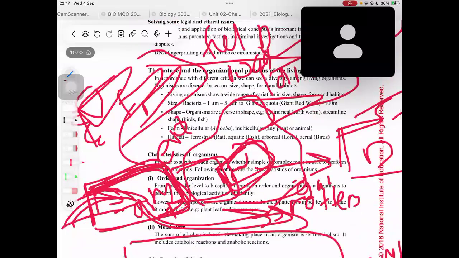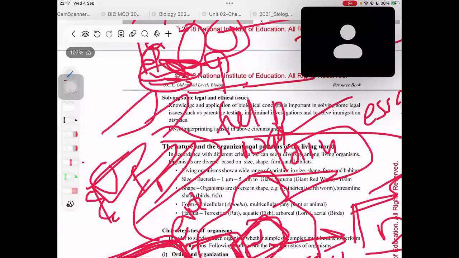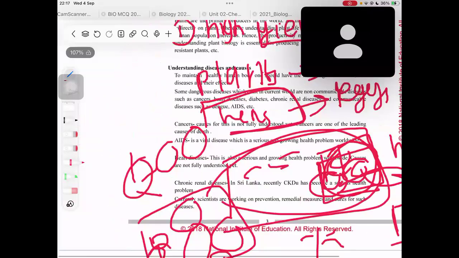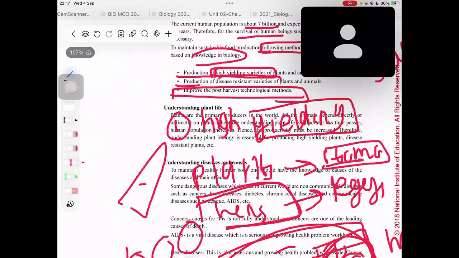So because of these things, when they reach the market, the carrots are not in good condition, so most of the carrots will be thrown out from that market. And even when people come to buy the carrots, they will be like, what has happened to these carrots? These carrots do not look good. Most of the carrots have been spoiled. Not just carrots, I'm talking about all the vegetables, like onions also. These onions do not look good. What has happened to these onions? The customers ask, right? And most of those vegetables are thrown out in the end from the market. Even in Nuwara itself, most of the vegetables are being thrown out.